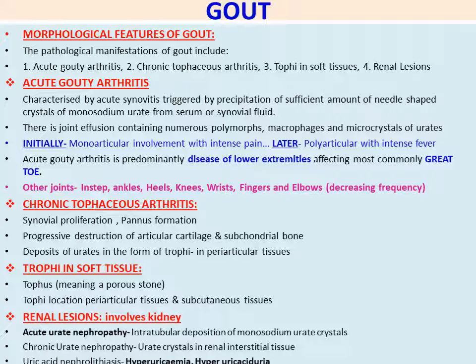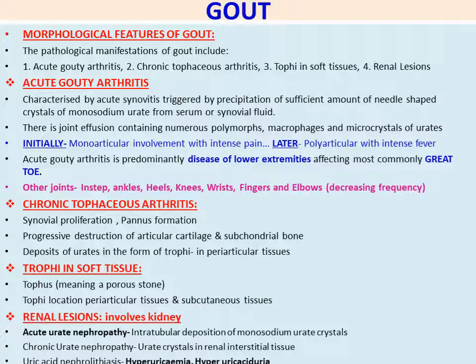Acute gouty arthritis is predominantly a disease of the lower extremities, affecting most commonly the great toe. So the great toe is the first to be affected. Then other joints are affected: instep, ankles, heels, knee, wrist, fingers, elbow. So these are the different places where gout will be observed, where the urate crystals are going to accumulate.